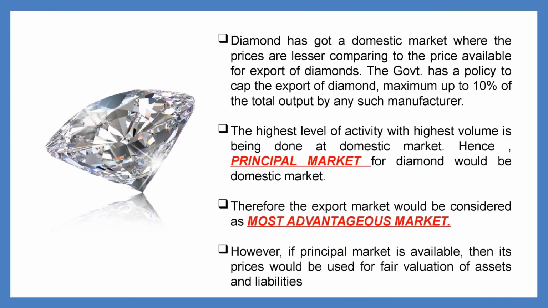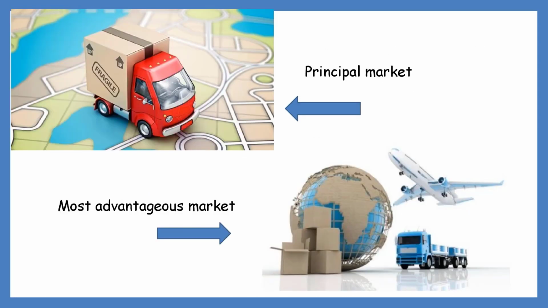Let us take one more example to understand this better. Diamond, as you all know, has two markets. One is the domestic market and the other is the export market. The prices are generally lower in the domestic market as compared to the export market. However, government has placed a cap on exports at, for example, 10% of the total supply. So in this case, diamond is traded in larger quantities in the domestic market. However, the prices are higher only in the export market, even though the volumes are low. So in this case, the domestic market is the principal market, and the export market, which fetches you higher prices, is the most advantageous market.